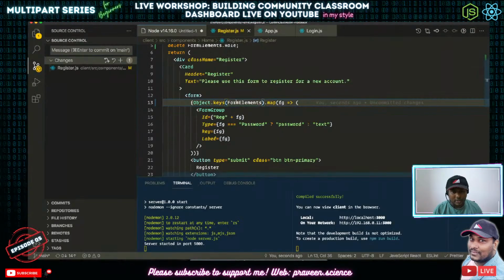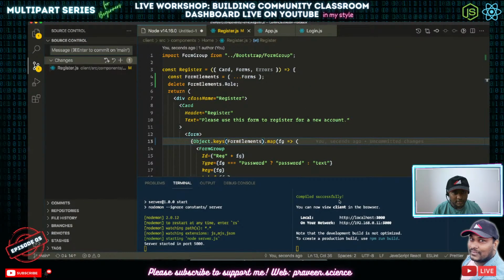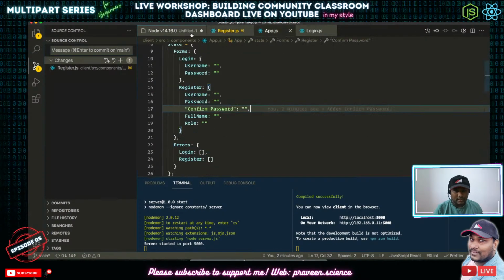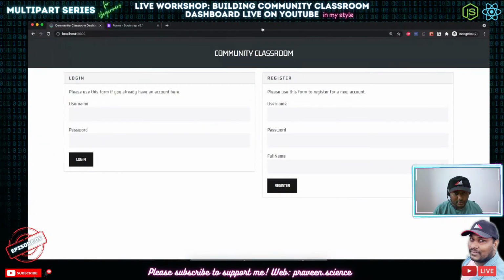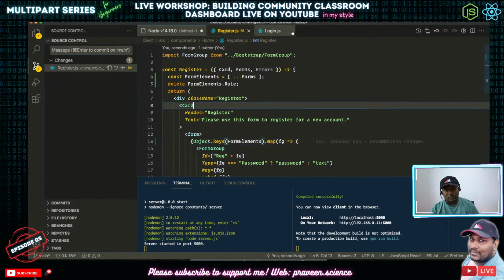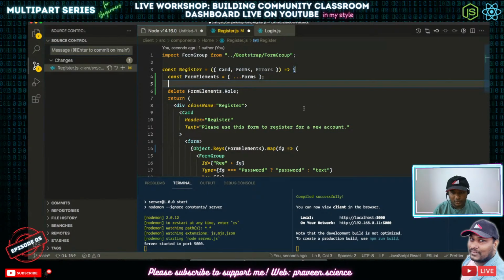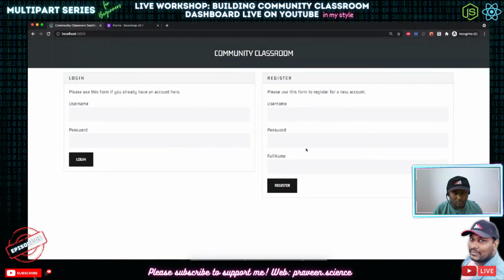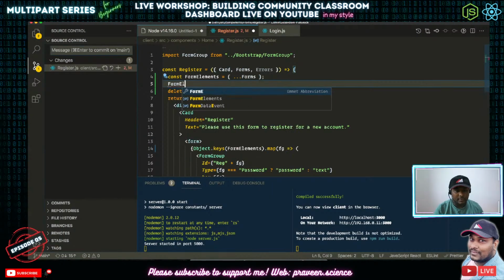So another thing that we will be doing here is, let's go back to our app.js, get rid of this confirm password. So only three things are coming up, right? Removing confirm password for a better version. The thing that we are going to do now here is this forms. So instead of formElement.role, what we are going to do is formElements.